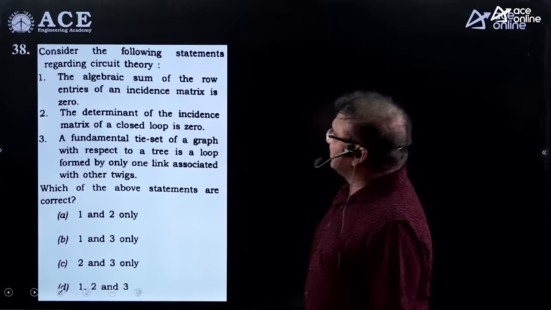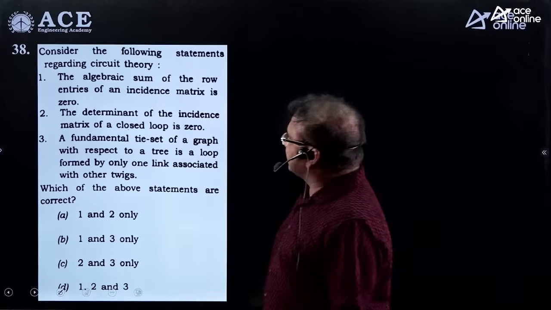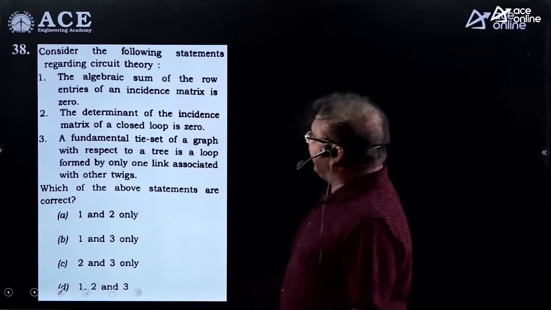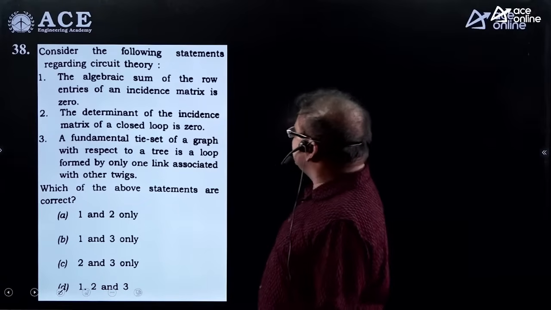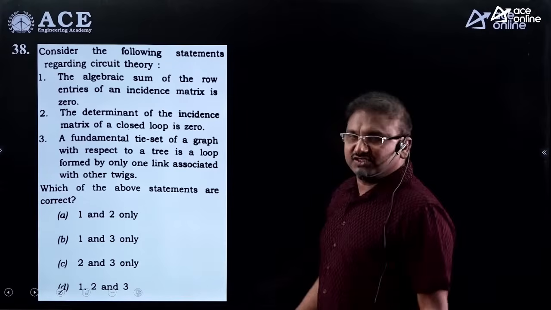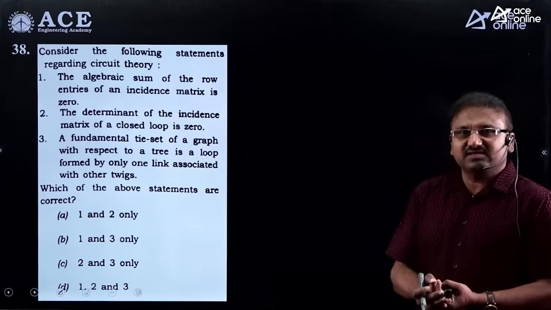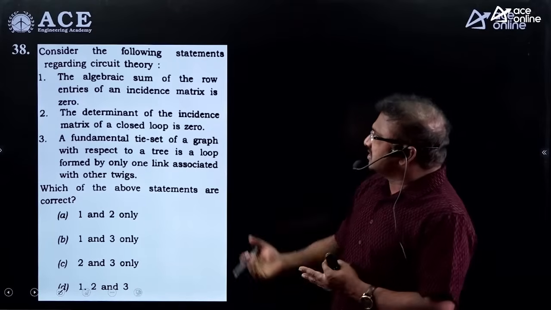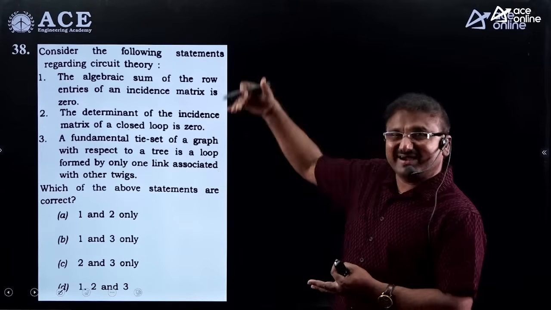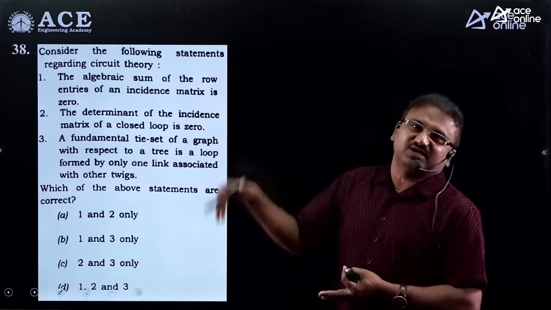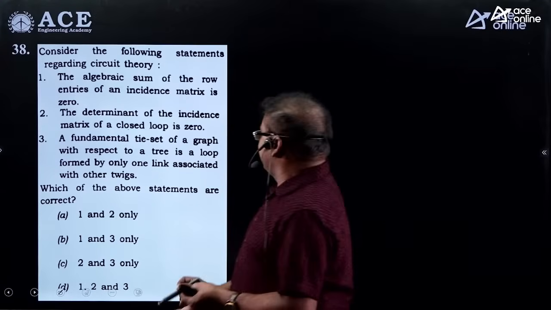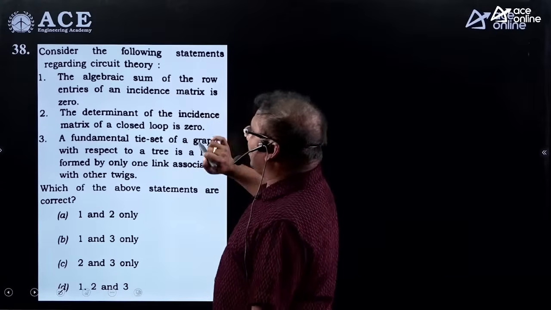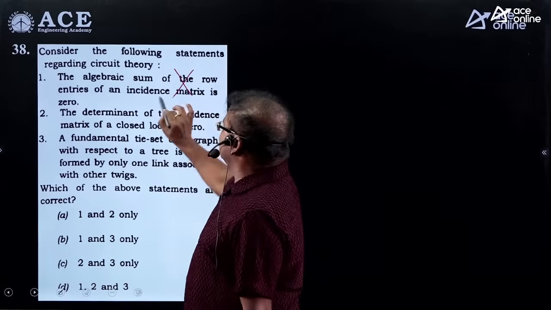This is also a theory question. Consider the following statements regarding circuit theory. The algebraic sum of the row entries of an incident matrix is 0. Just now we have seen the incident matrix. As you know, the property of the incident matrix is that the sum of all elements in a column of any incident matrix is equal to 0, not the row. Here they have given the algebraic sum of all row entries, that's why the first statement is not correct.